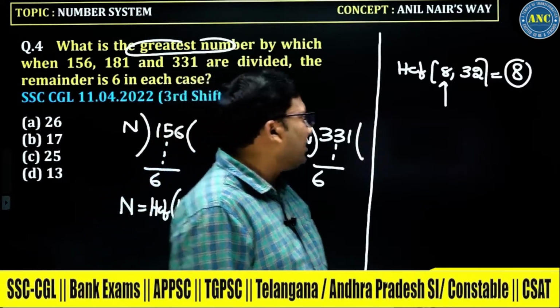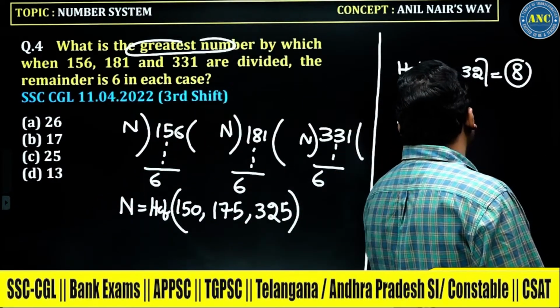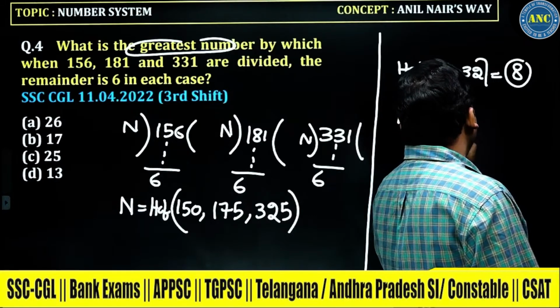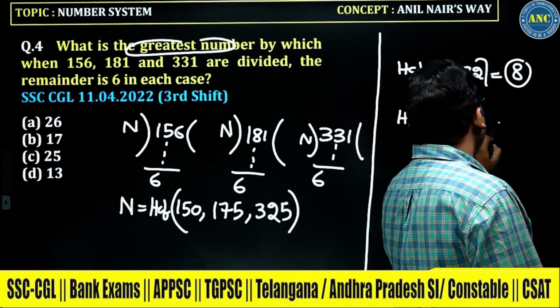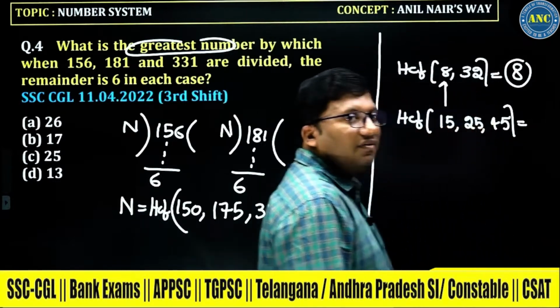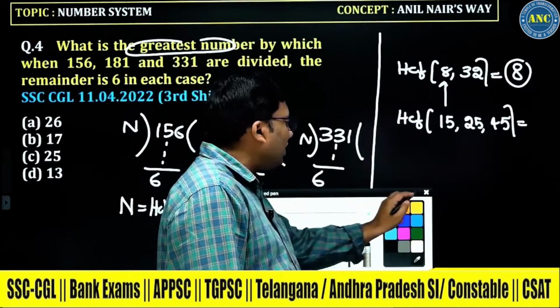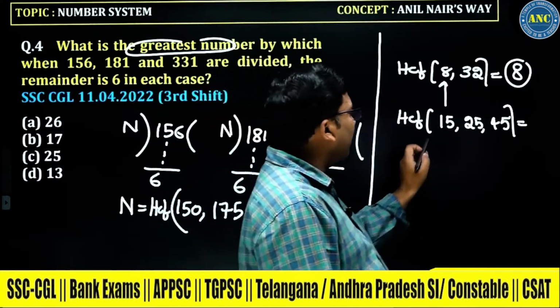If it is not dividing, how to do it? Take this example: 15, 25, 45. Whenever you are doing HCF, attention should be on the smallest number. The smallest number is 15.